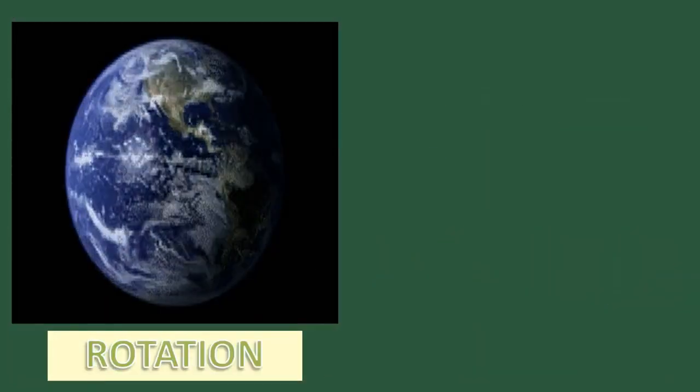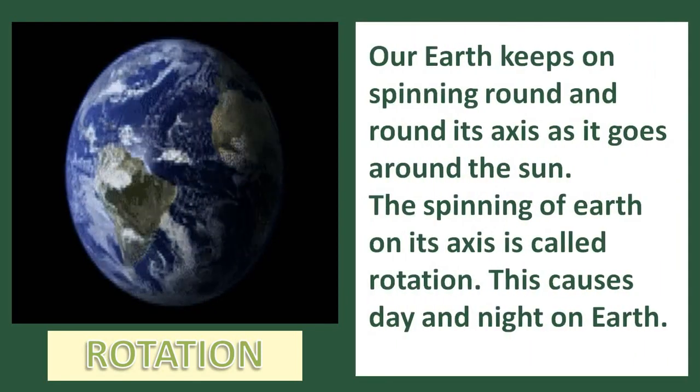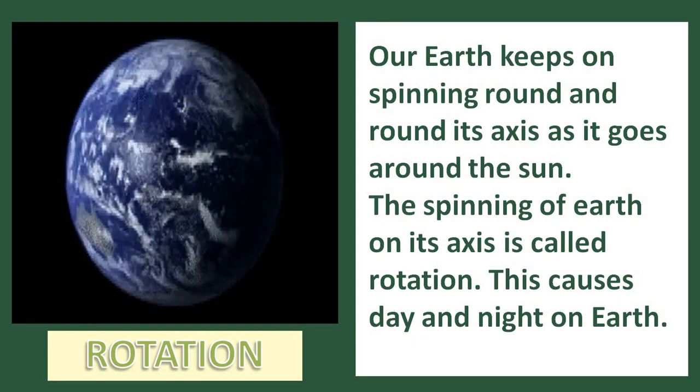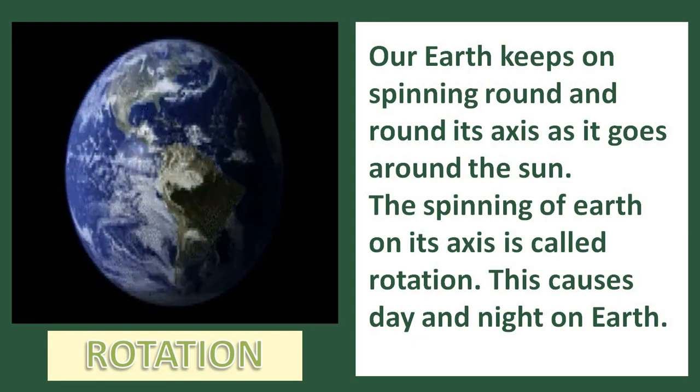Along with this movement around the sun, Earth keeps on moving round and round on its axis, just like a top. So this spinning of Earth on its axis is called rotation. And because of the rotation of the Earth, there is formation of day and night.